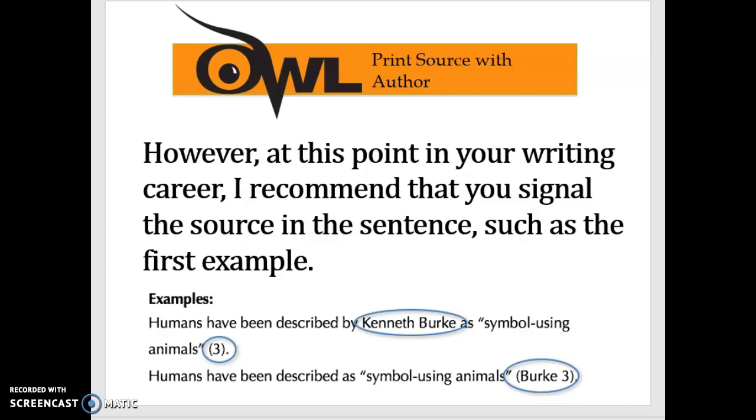So when you are using some quotes from the articles that you need to use for this assignment, give the name of the author, state that person's name in the sentence. Now you have some flexibility, first name, last name. This is something that's changing right now, but you can put last name only.